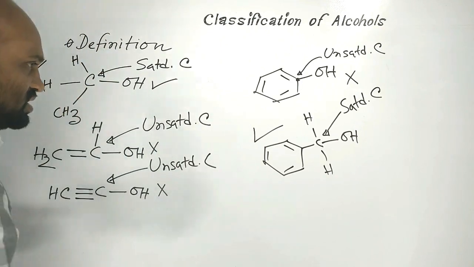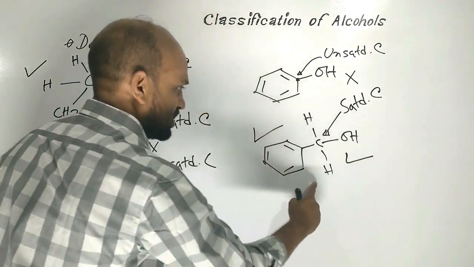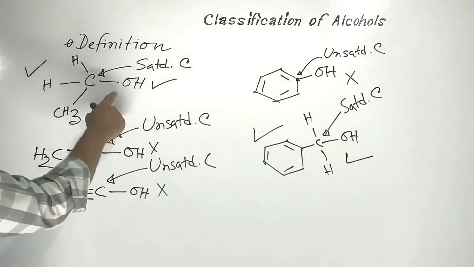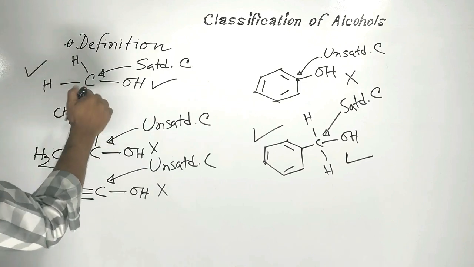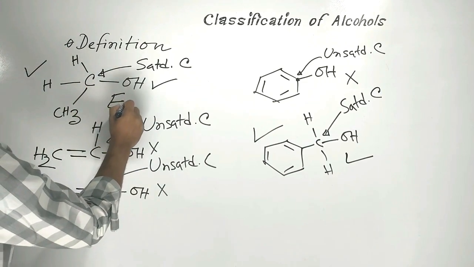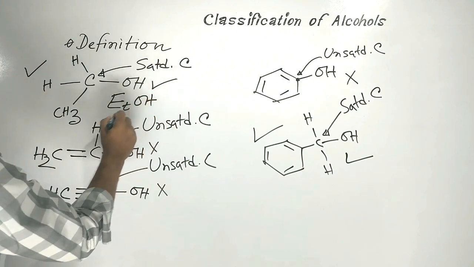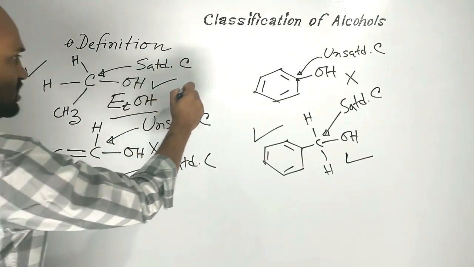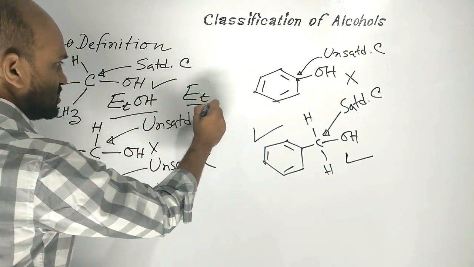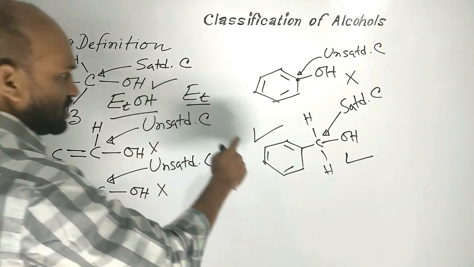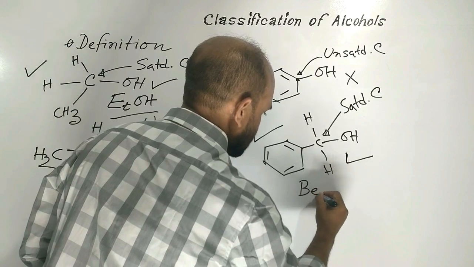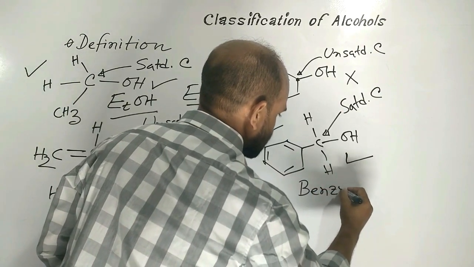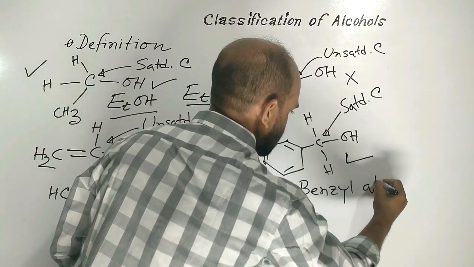So this is a kind of aromatic alcohol and this is a kind of aliphatic alcohol. This is known as ethyl alcohol or ethanol. Et means ethyl group, and this is a kind of alcohol called benzyl alcohol.